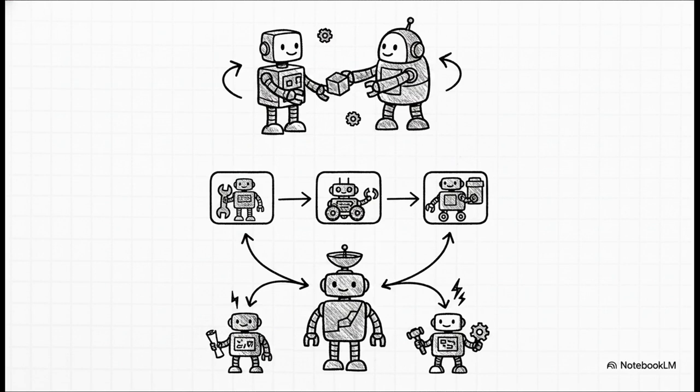And third, LLM-driven supervisor routing. This is where a manager agent dynamically analyzes a really complex, ambiguous task and routes subtasks out to the most appropriate worker agents on the fly. It's exactly like a human manager assessing a brand new project and delegating the pieces to the right people.